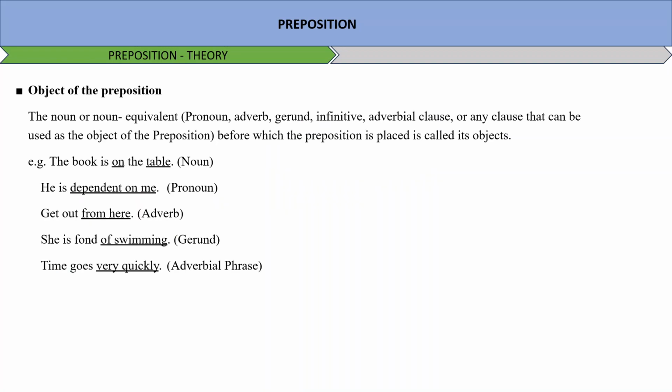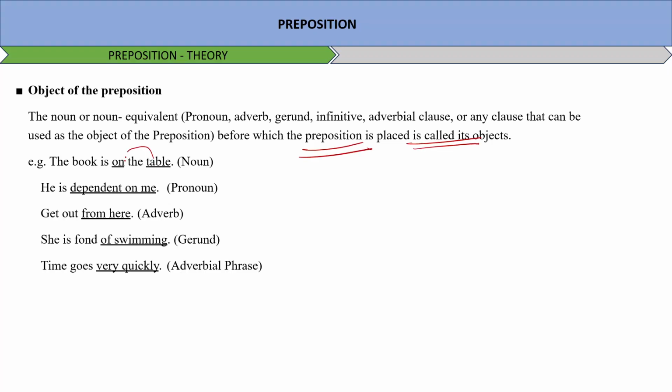Now, what is the object of a preposition? Whenever we use any preposition for an object, in simple terms, whenever we use a preposition for the object of a sentence, it is called the object of preposition. The noun or noun equivalent, pronoun, adverb, gerund, infinitive, adverbial clause or any clause that can be used as the object of a preposition, before which the preposition is placed, is called its object. For example, the book is on the table.